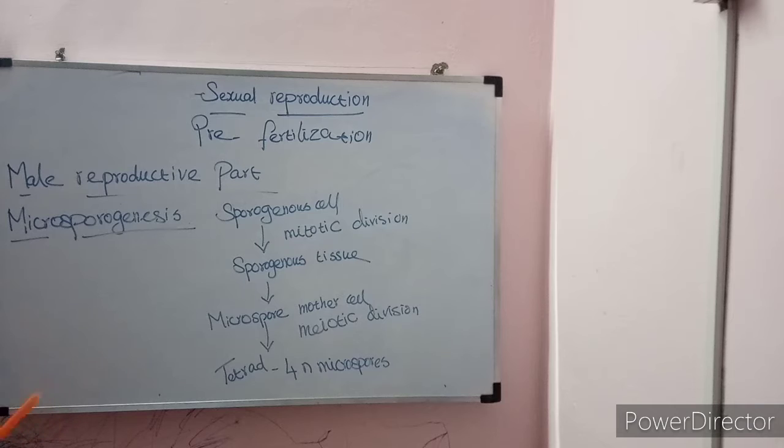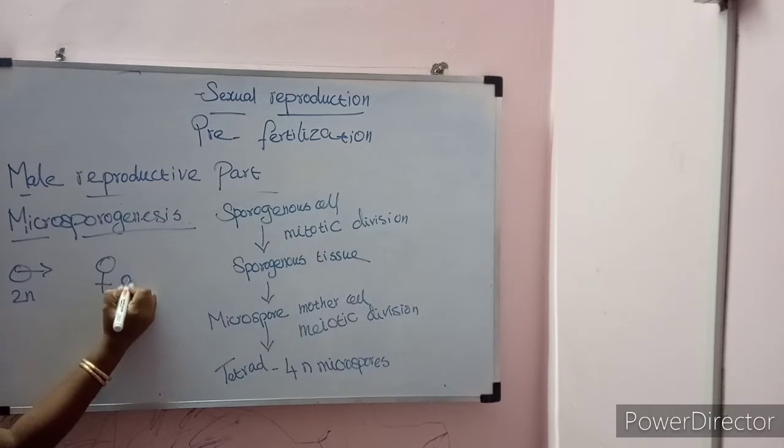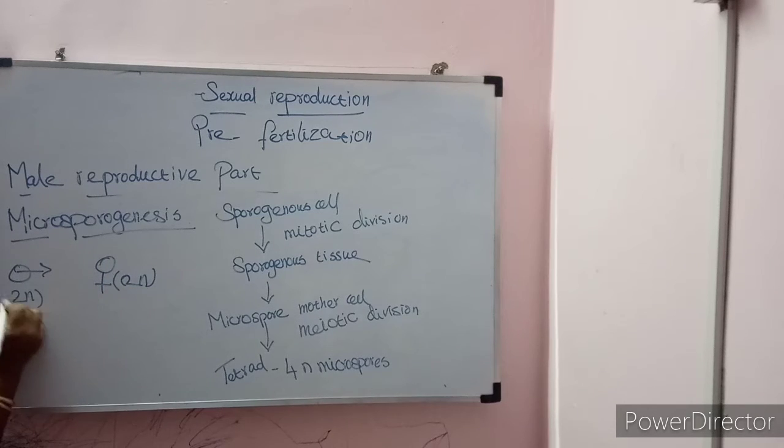Gamete formation happens. Gametes must be in haploid condition. The male parent is in diploid condition. In the same way, the female parent is also in diploid condition. In the diploid condition, gametes should not form directly. So it is reduced into haploid condition.